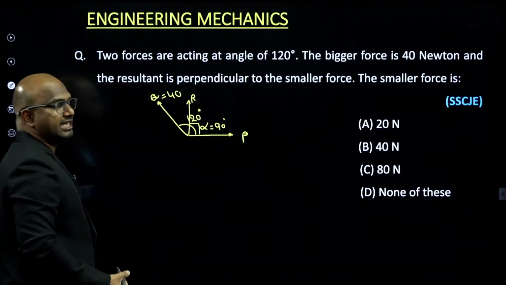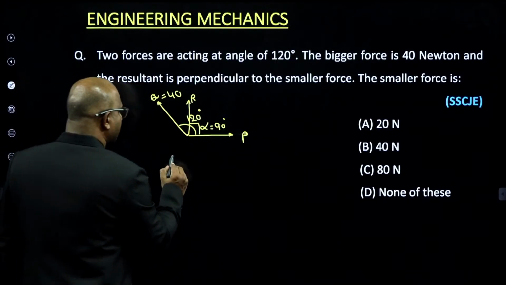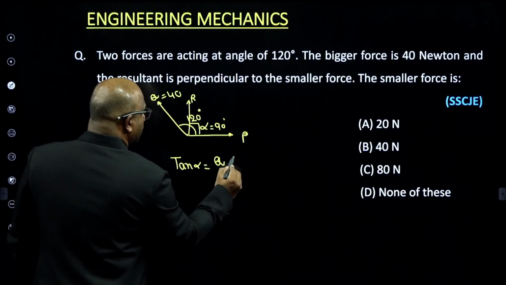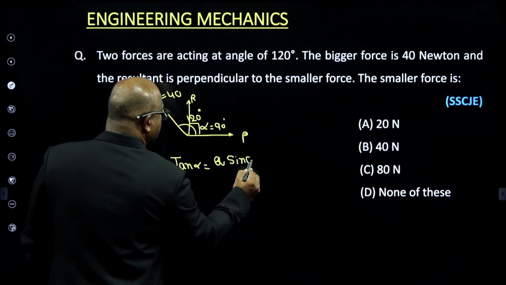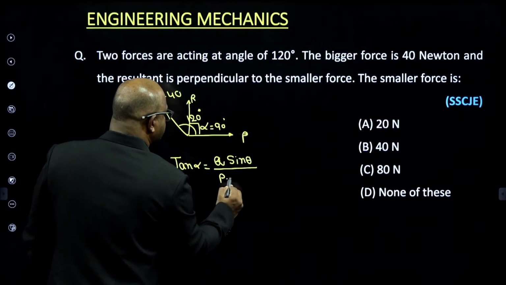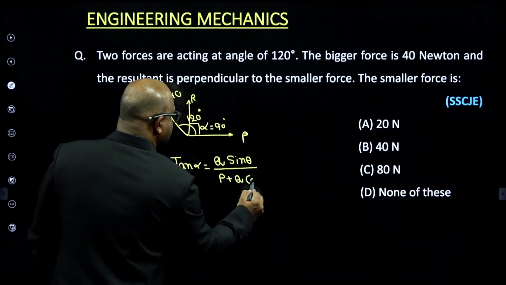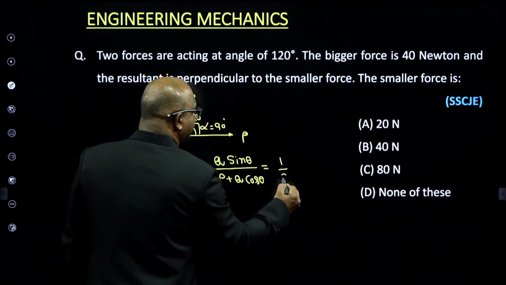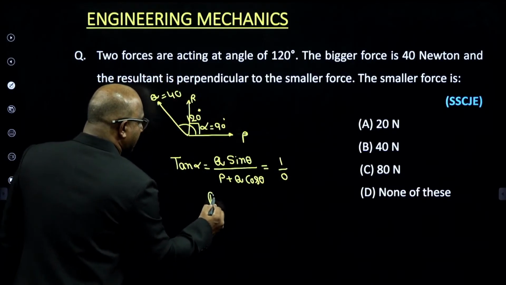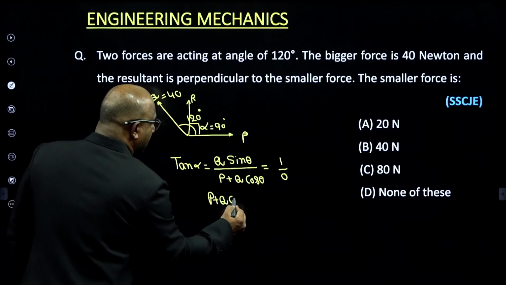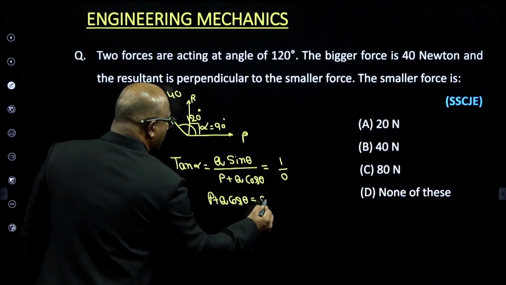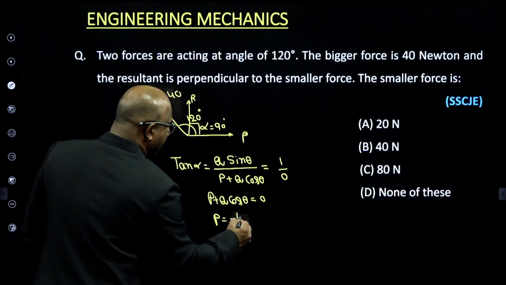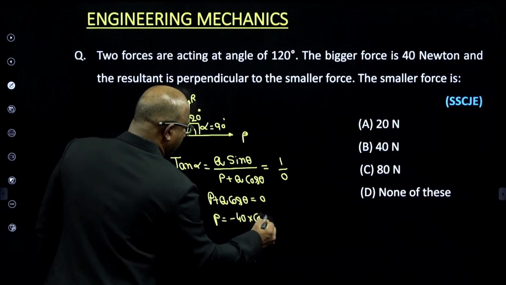The smaller force P equal to how much is being asked. Very simple. The formula is tan alpha equal to Q sin theta by P plus Q cos theta. I know that tan alpha means infinity, and infinity means 1 by 0. So I can say P plus Q cos theta must be equal to 0. Now, P equal to how much? Minus Q cos theta.